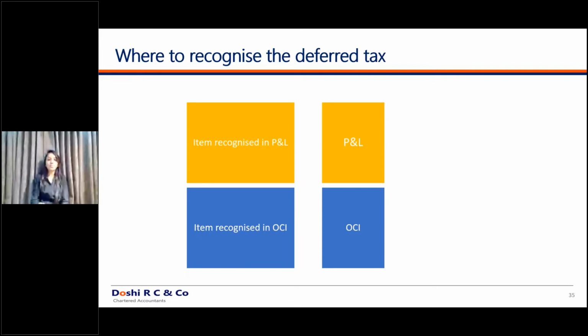If the base item is in OCI, the deferred tax will also be routed through OCI. If the base item has been credited to equity, the deferred tax will also be credited to equity. The equity example will come in financial instruments. We cannot discuss it until financial instruments is over, but I hope at least the OCI example is clear. Wherever the base item is, there the deferred taxes should be recognized.